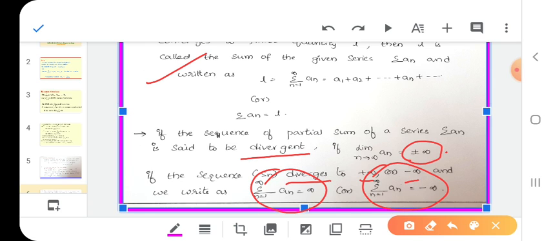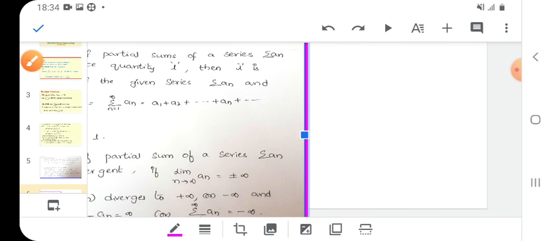In the above point, we get L as the limit, so we write summation an equals L. Similarly, here it is divergent, so we get the limit value as plus infinity or minus infinity. If plus infinity, we write summation an equals plus infinity. If minus infinity, we write summation an equals minus infinity.